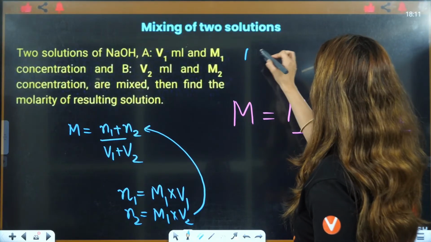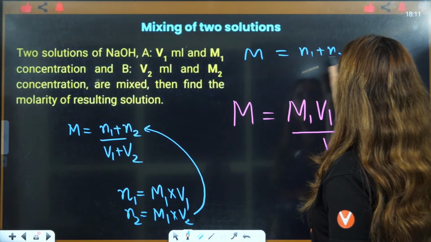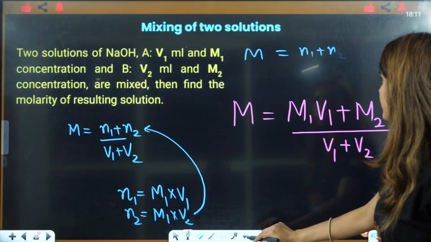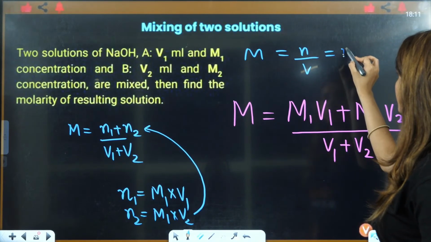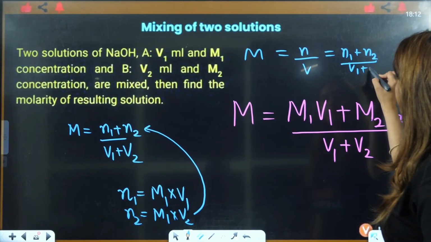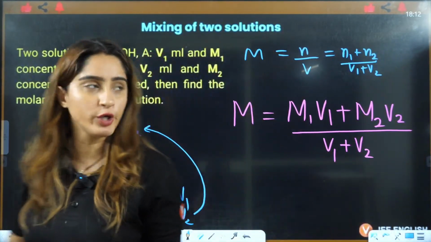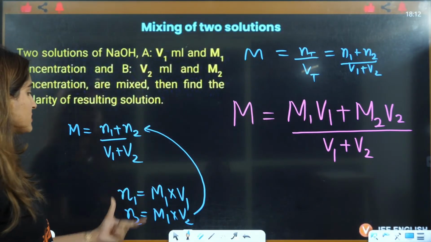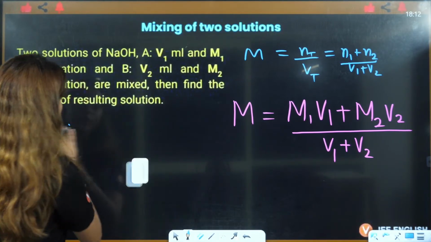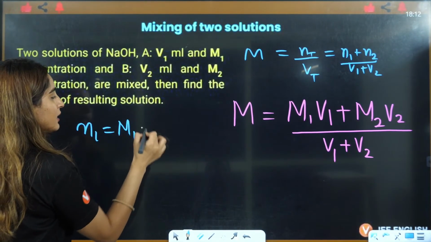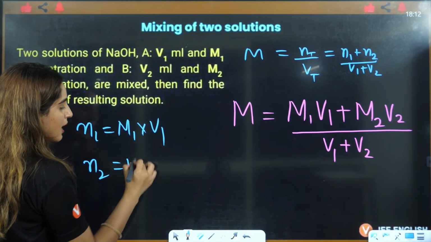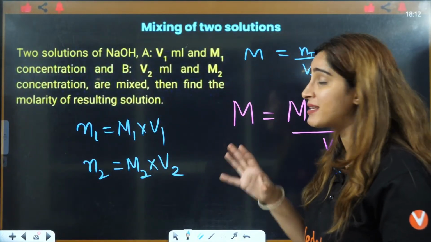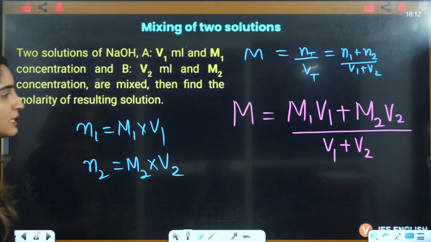Okay, I'll just write it here. M equals total moles divided by total volume, that is, N1 plus N2 divided by V1 plus V2. V1 plus V2 is the total volume. N1 is molarity into volume, and N2 is also molarity into volume. You put that there, and you will get the formula for mixing. That is what you get when you mix two solutions.